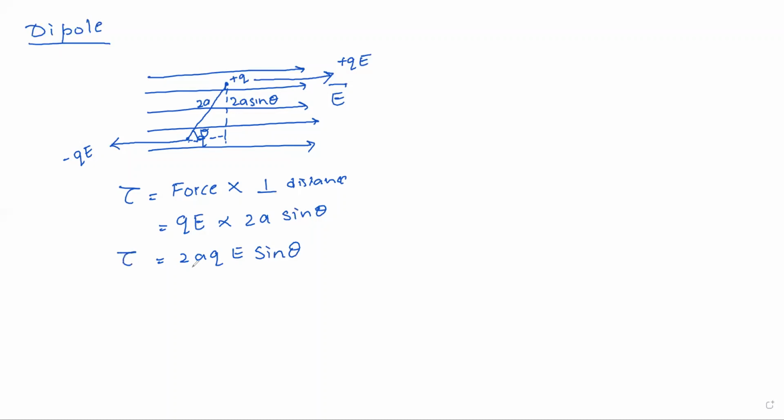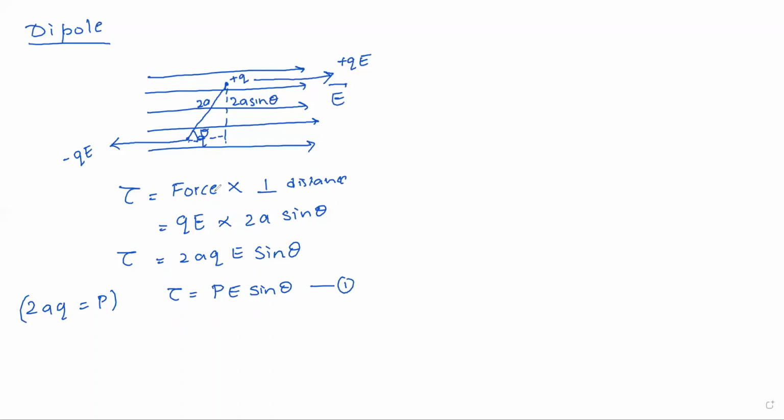Why did I rearrange this? Because I want this 2aq. Now what is 2aq? 2aq is nothing but the dipole moment p. So if I write p in this equation, I'll get torque as pE sine theta. Okay, let us consider this as equation 1.